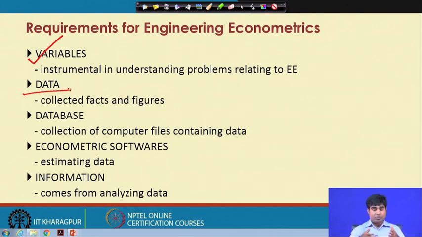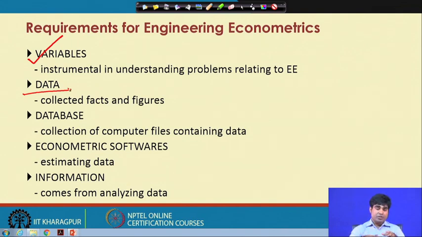In fact, we have separate slides to detail the data structuring, data architecture, etc. But in simple language, data means collected facts and figures for the decision variables. The decision variables reporting may be for a particular organization, for a particular department, or for a particular organization with a different point of time. Like that, there are many different ways you can specify the data as per the engineering econometrics requirement.